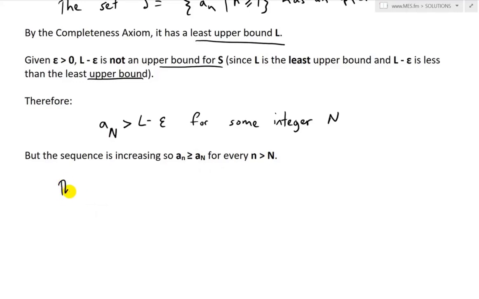So thus, if n is greater than capital N, we have a_n is greater than or equal to a_N, which we already know is greater than the least upper bound minus epsilon.